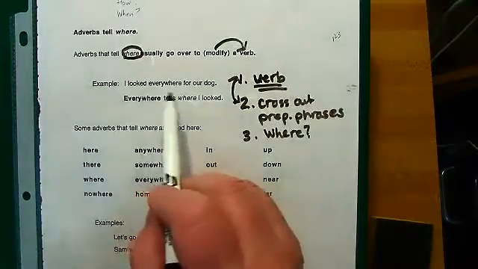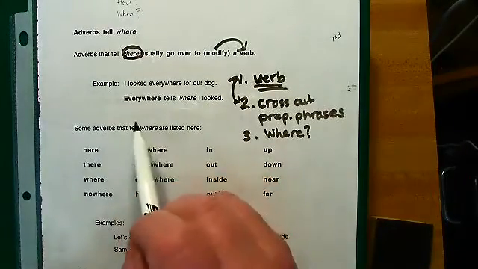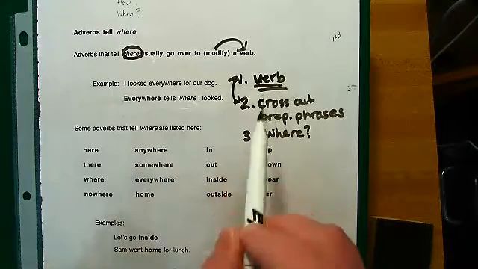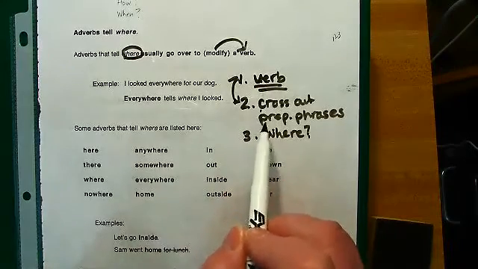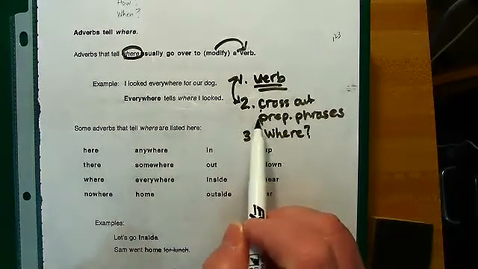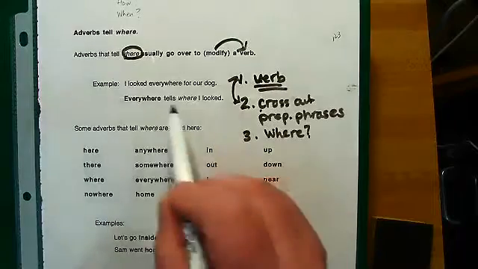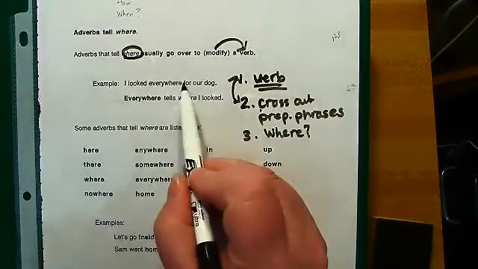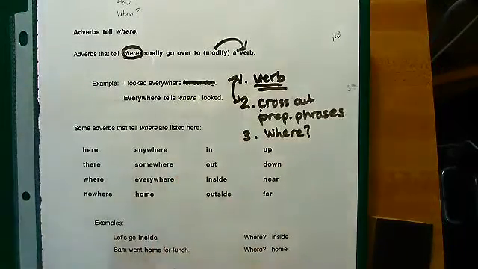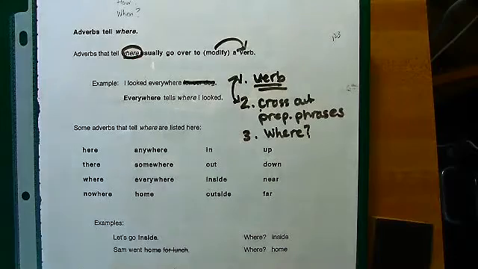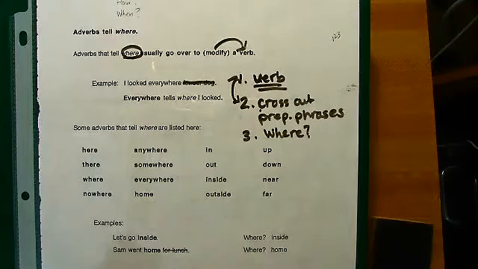So it says, I looked everywhere for our dog. For some of you, it's going to be easier to find the verb first. For some of you, it's going to be easier to find prepositional phrases first. So let's just make this a little interesting. I'm going to see a prepositional phrase, for our dog, and I'm going to cross it out. The adverb of the sentence will not be in the prepositional phrase. Okay? The next thing I'm going to do is find the verb.